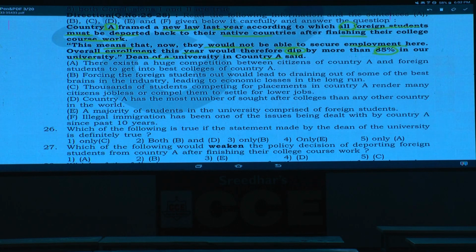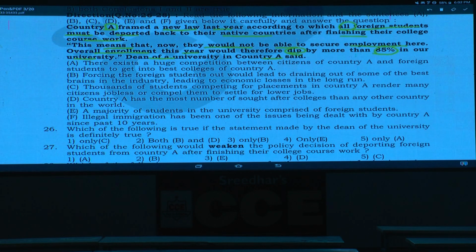When there was no law of this sort, more and more people used to come and join that university. As that law is there, people are not showing interest to join that university. Why? Because there is no option of working there and they have to come back. Then there exists a huge competition. Then check out A, B, C, D, and E.